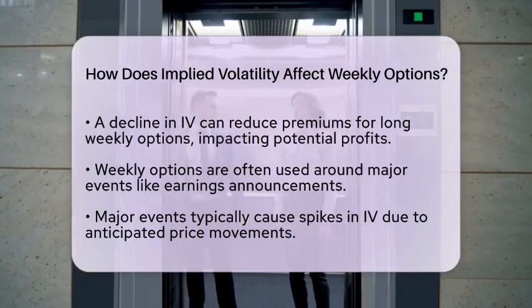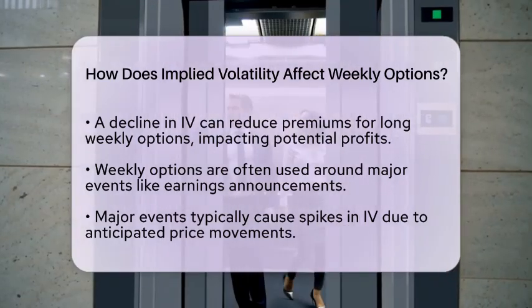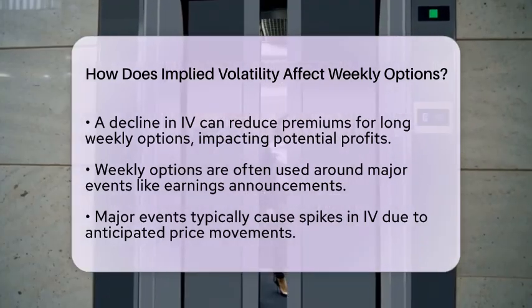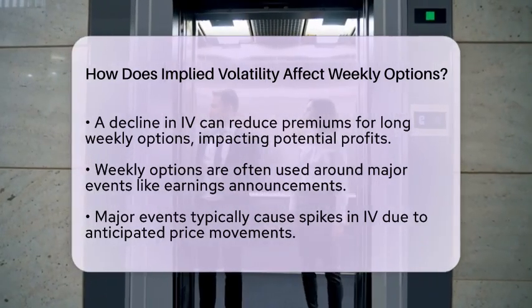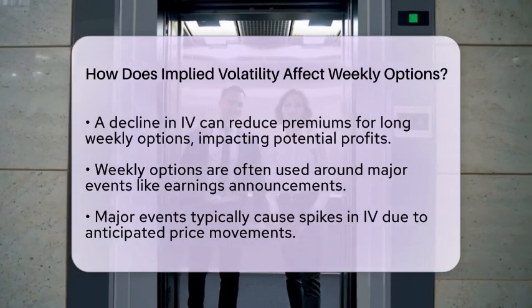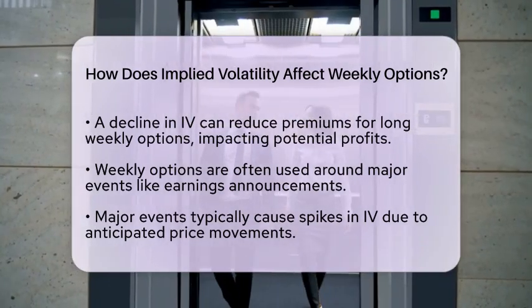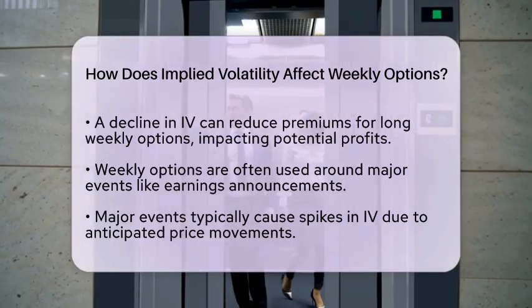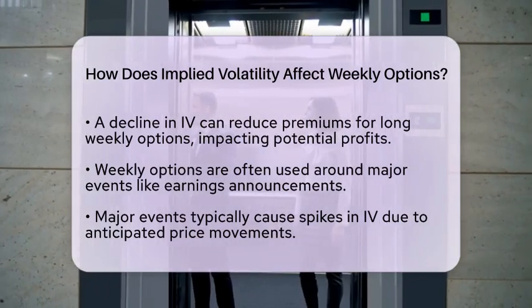Weekly options are often utilized around major events, such as earnings announcements or economic reports. These events typically cause a spike in implied volatility due to the expected price movements. Traders should note that implied volatility may rise before these events and drop sharply afterward, which can significantly impact weekly option prices.